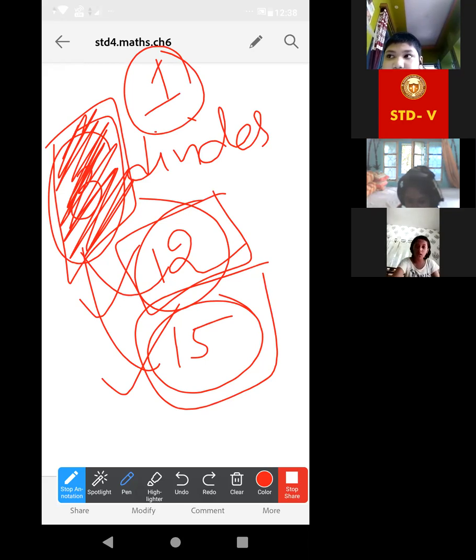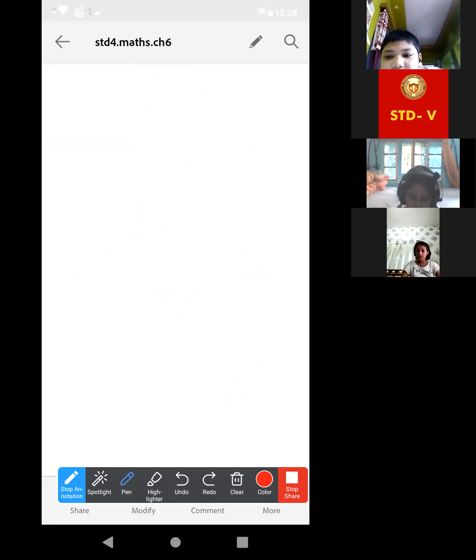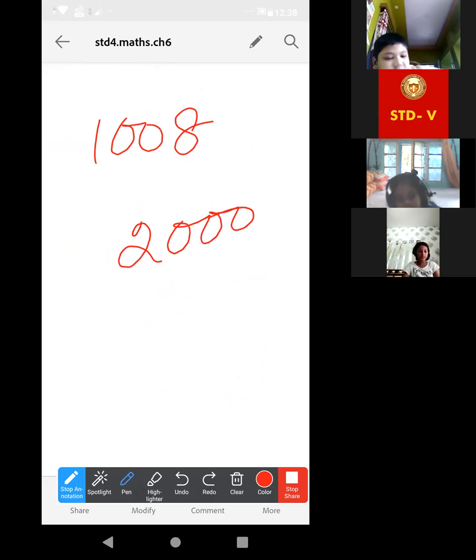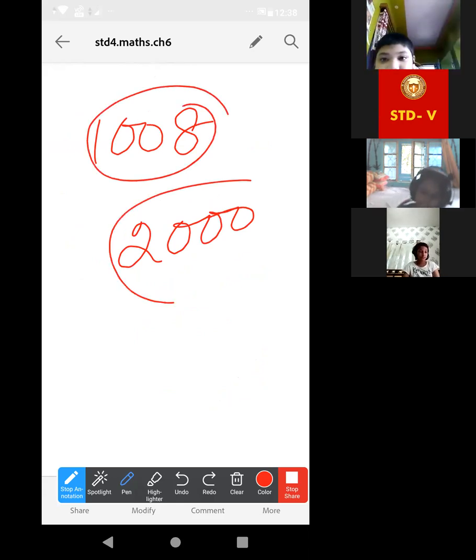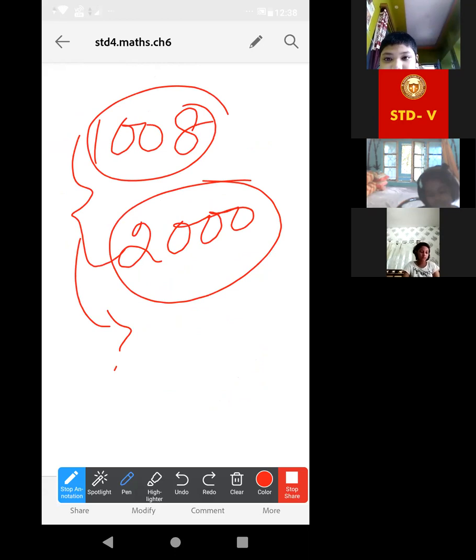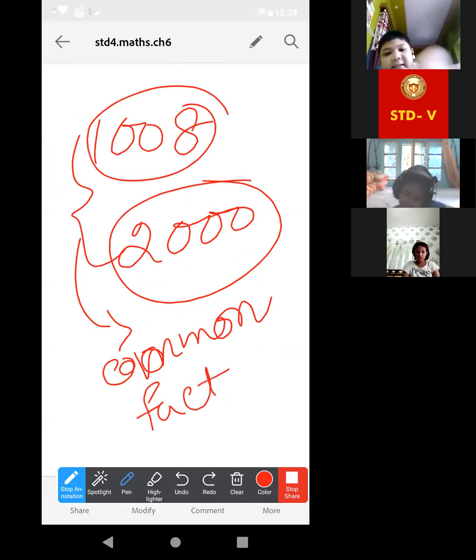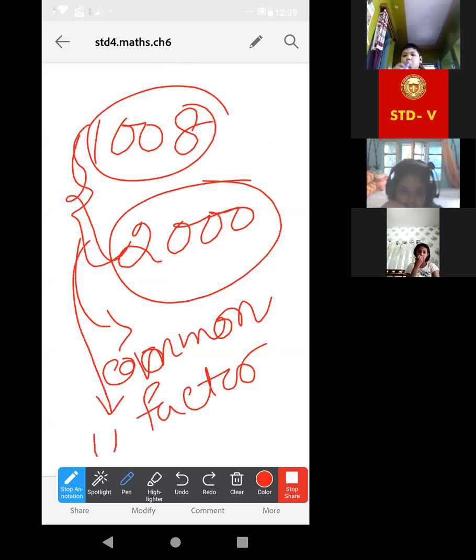But in the question it is given, find the greatest number. So we have to take the greater one, the factor which is the greatest. Now the same thing, two numbers are there, this one and 2000. We have to find their common factor, not only the common factor, also the greatest common factor. The greatest common factor. That means we have to find their HCF. Now, is it clear to all of you? Yes, ma'am.